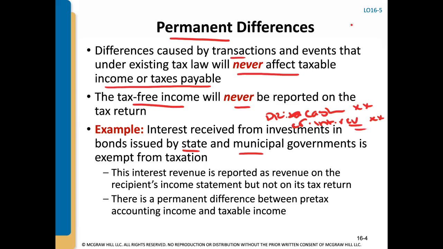Well, for tax purposes, that revenue generated from a state or municipal bond, there's a tax rule that says that it does not get taxed. So that will automatically be reversed on the tax return on a permanent basis. It won't be recognized as revenue at any point in the future. And that's what we mean by a permanent difference. It's really permanent between your pre-tax accounting income and your taxable income.